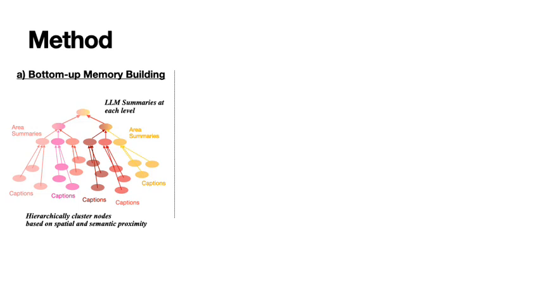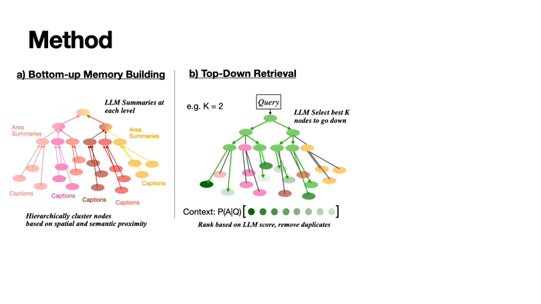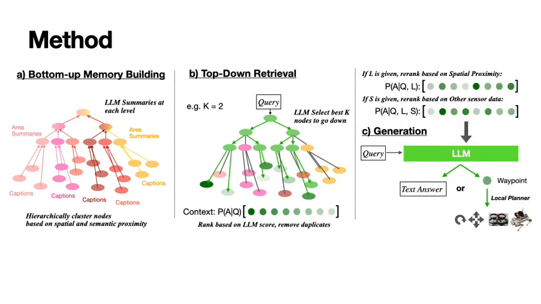This is a detailed breakdown of our method. We cluster the nodes based on spatial and semantic proximity, automatically generating area summaries by querying large language models in parallel until constructing a hierarchical tree. To traverse the tree, we use a large language model-based selector that identifies the top k child nodes to explore, starting from the root. Once the context window is populated, we remove the duplicated nodes and re-rank them based on the query's location and other available sensory data. Finally, the selected nodes are fed into the large language model for generation.